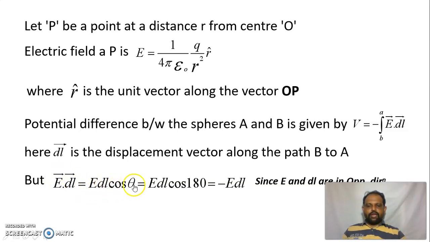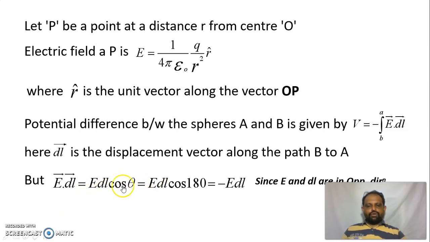If we expand that, E into dl cos theta, this theta is the angle between the two vectors E and dl. The electric field is along the outward normal to the inner surface, but dl is the displacement we take from the outer surface to the inner surface.